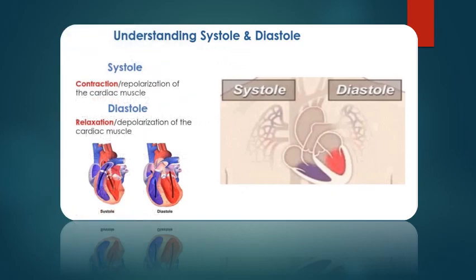When the heart relaxes, the chambers of the heart fill with blood and the blood pressure decreases. Systole is when the heart muscles contract. When the heart muscles contract, it pushes the blood out of the heart into the large vessels of the circulatory system, and from there the blood goes to all the organs and tissues. During systole, blood pressure is increased. This is the mechanism of systole and diastole.